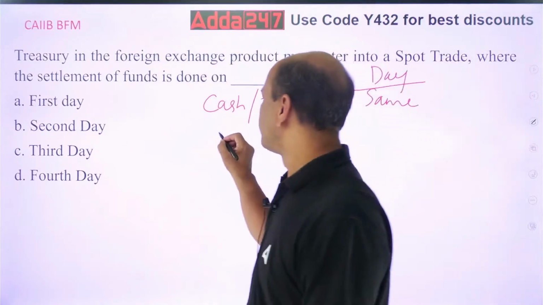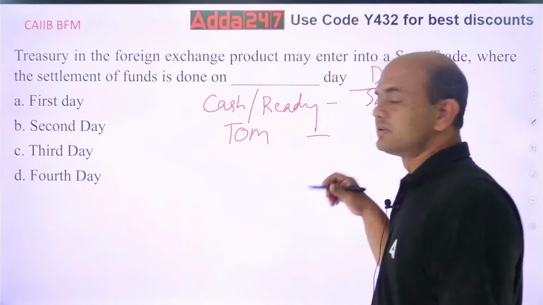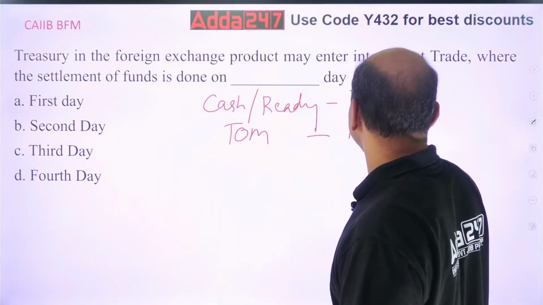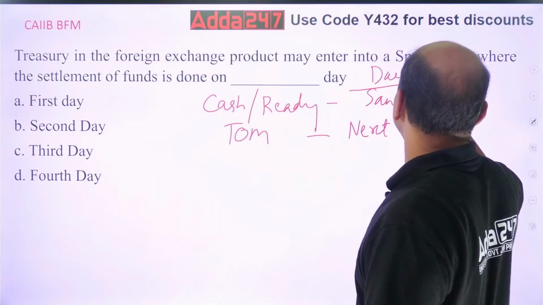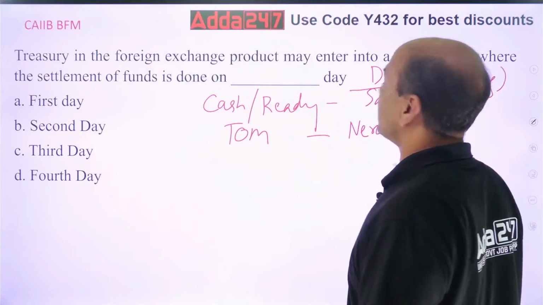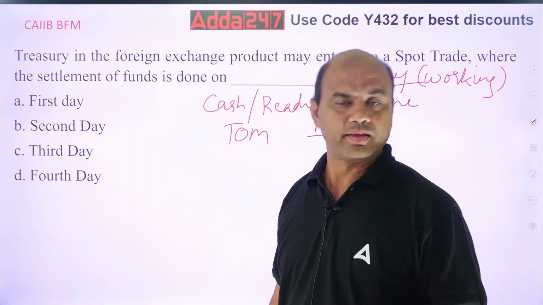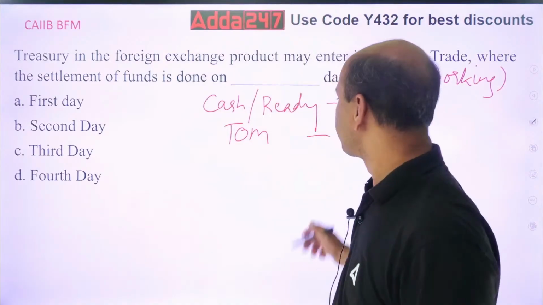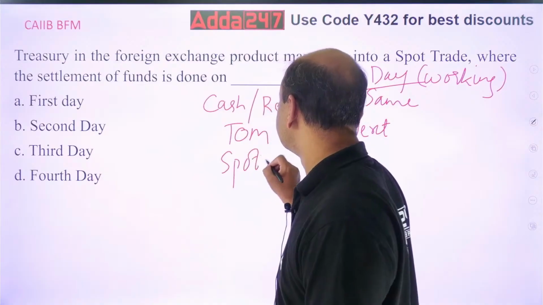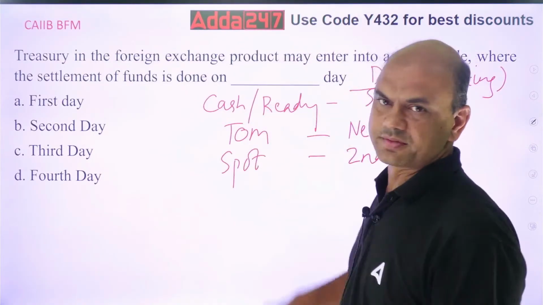Suppose I am doing it for Tom, then it is the next working day. Always remember the day is known as a working day, not a calendar day. Whenever I am open for normal business, it is called a working day. Then you have spot. Spot is the second working day, next to next.